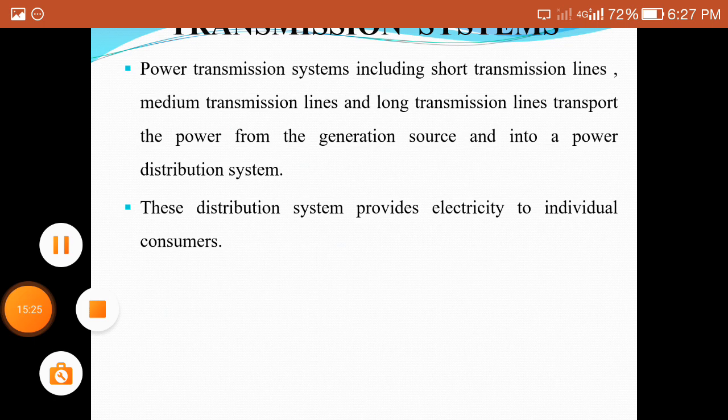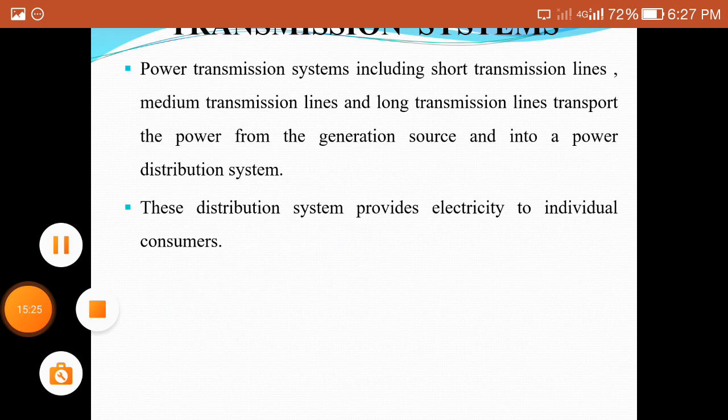That means by using this transmission system, we carry the electrical power from the generating station to the substation. The power from the generating plant is carried first through the transmission system, after the generation of the power is complete.